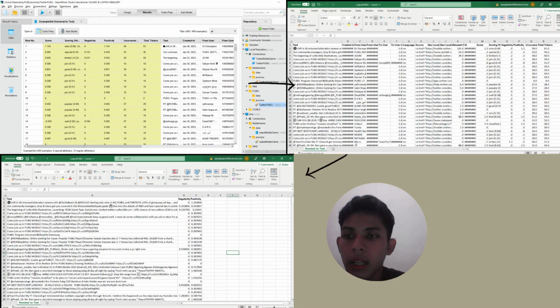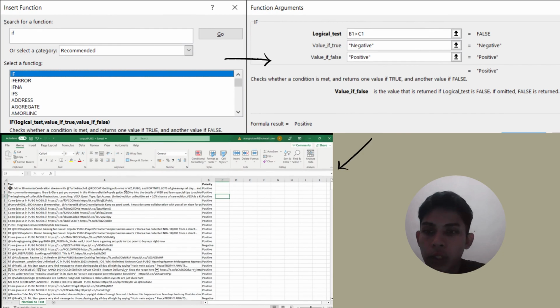So we open the Excel and edit the Excel section. Remove all columns except the text column, negative and positive as in the diagram. And then we search for polarity. We press the first button in the Excel section to get polarity. We enter the formula. After getting the polarity, we remove the negative and positive columns so that we can get the text and also the polarity only.